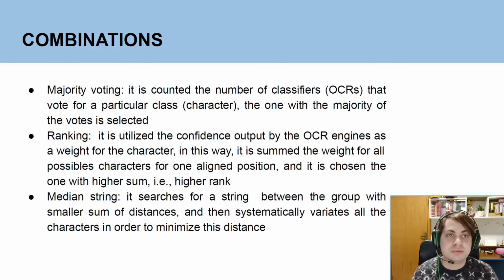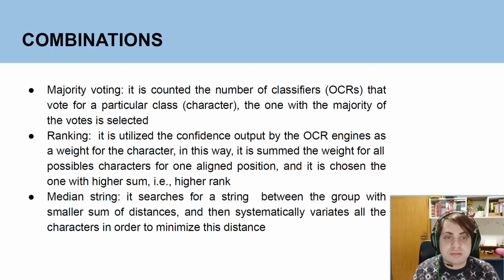Regarding the combinations, we explored majority voting, ranking, and median string. Majority voting is the simplest combination approach. It consists of counting the output from all OCR engines for a given position as one vote. In this way, the character with the most votes is selected as the correct one. The ranking is analogous to majority voting, but instead of considering votes equally weighted, the confidence values given by the OCRs are summed to form a rank. The character with the higher sum of confidence is selected.